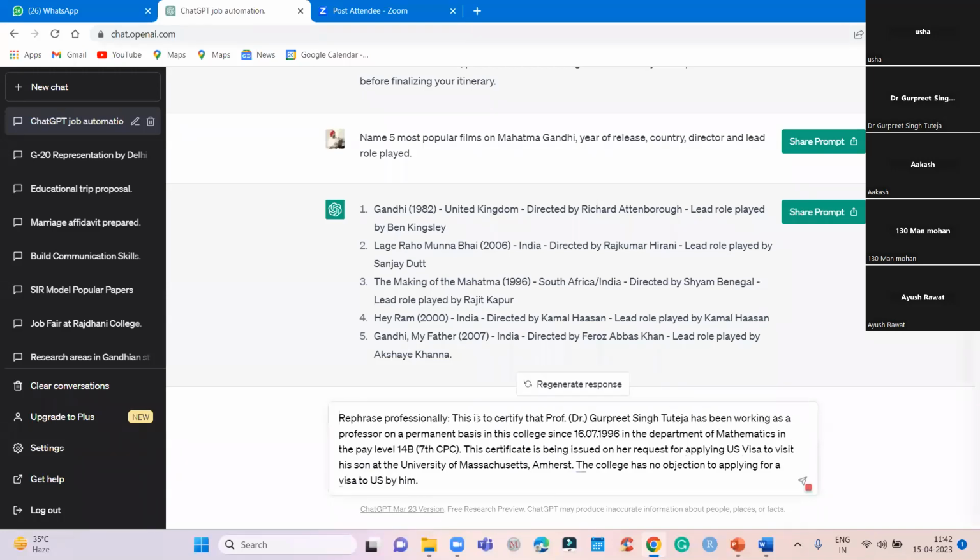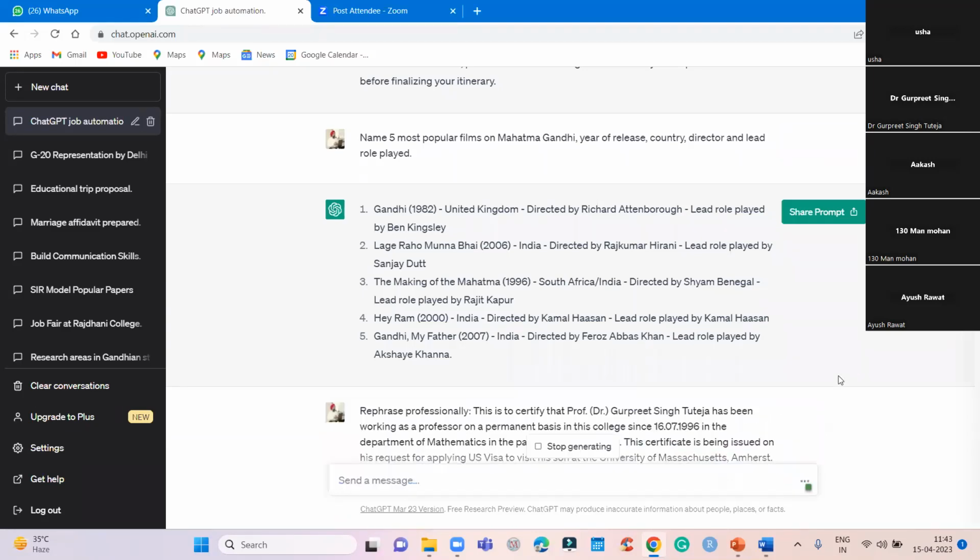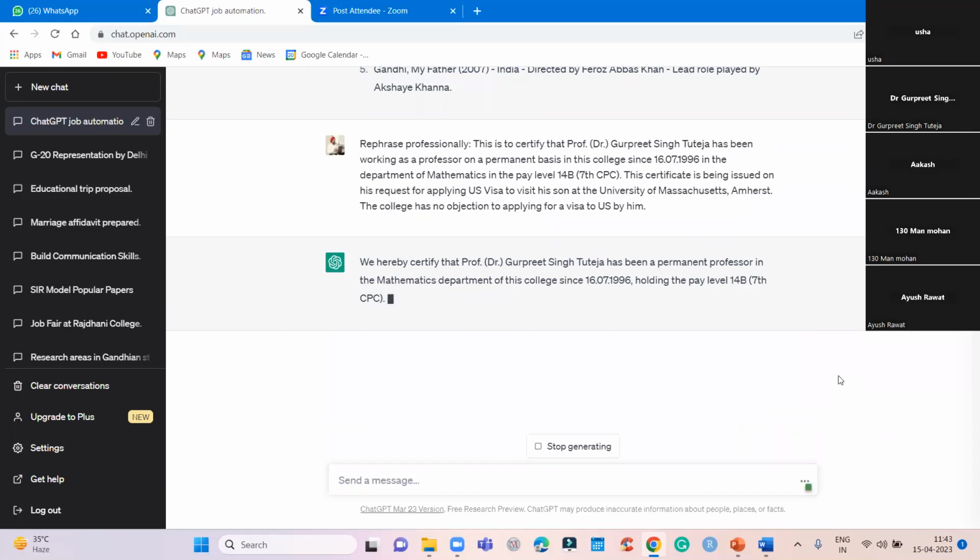Rephrase professionally: This is to certify that Professor so-and-so has been working as a professor on a permanent basis in the college, from this day, in the Department of Mathematics, in the pay level of this certificate, and this certificate is being issued on his request for applying for a US visa to visit his son at the University of Massachusetts Amherst. The college has no objection to applying for a visa. So I asked it to reframe this letter.